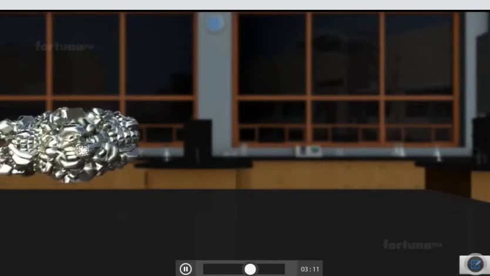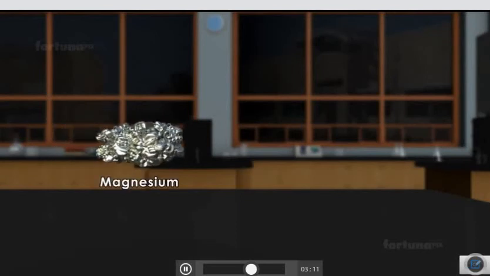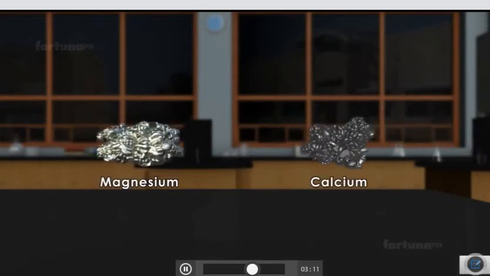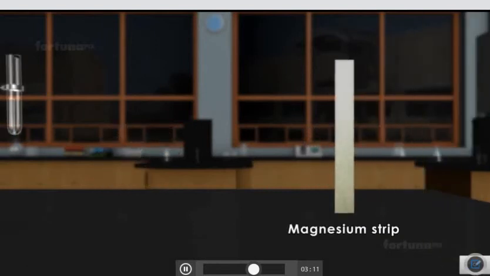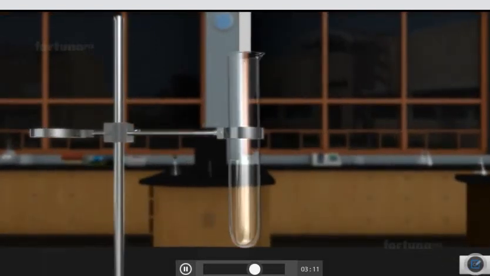Another metal, magnesium, will not react as vigorously as calcium. Let's watch how it reacts. Drop a magnesium strip into a test tube that also contains distilled water. At this point, we won't see any kind of reaction. But let's heat the test tube over a burner so that the water begins to boil.